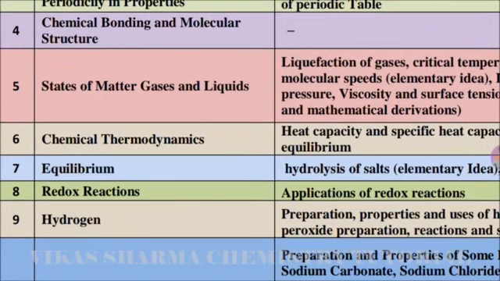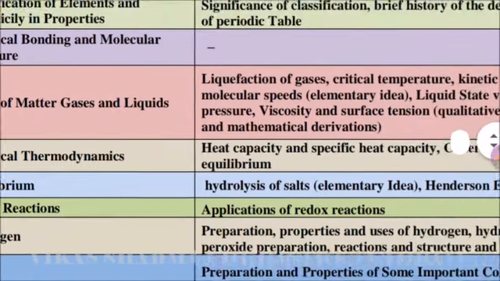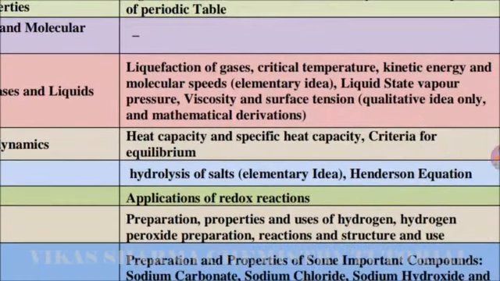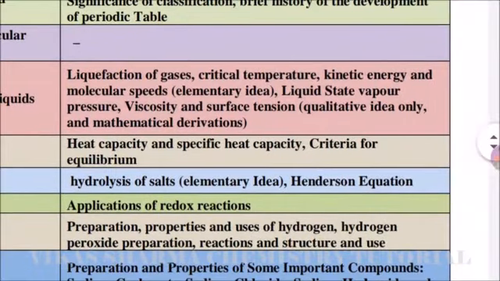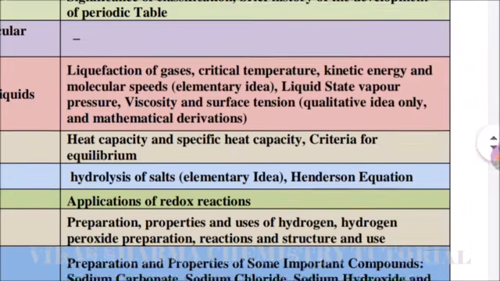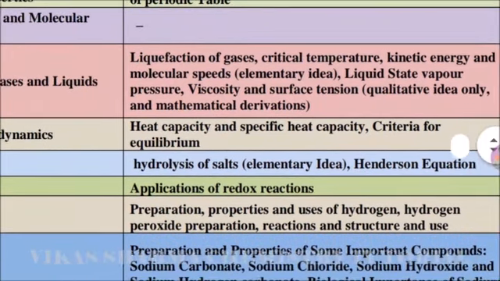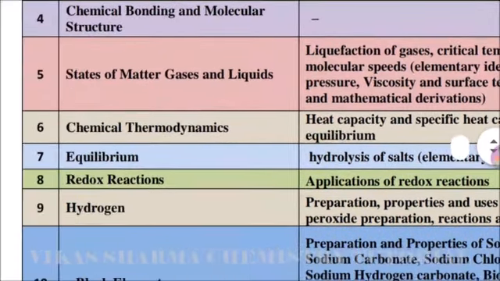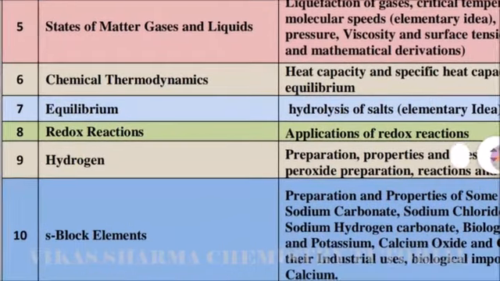Chapter number 5, States of Matter: Gases and Liquids. The parts removed are liquefaction of gases, critical temperature, kinetic energy and molecular speeds (elementary idea), liquid state, vapour pressure, viscosity and surface tension (qualitative idea only), and mathematical derivation. So student, these parts are reduced.